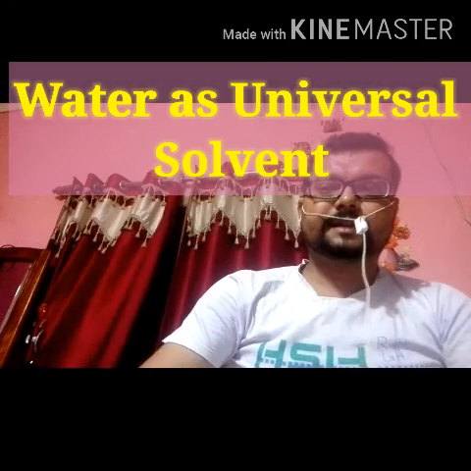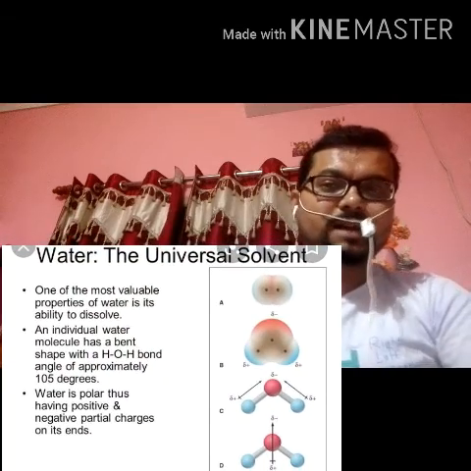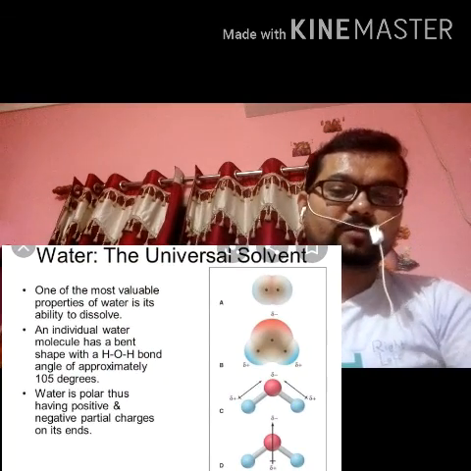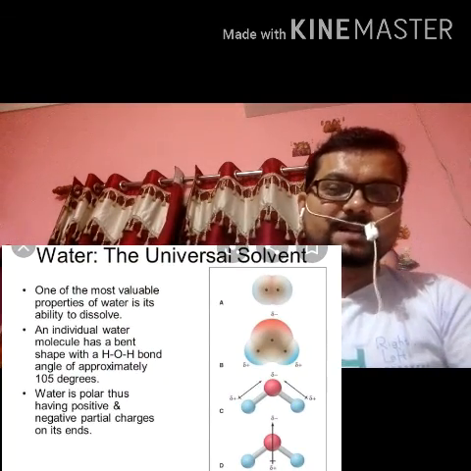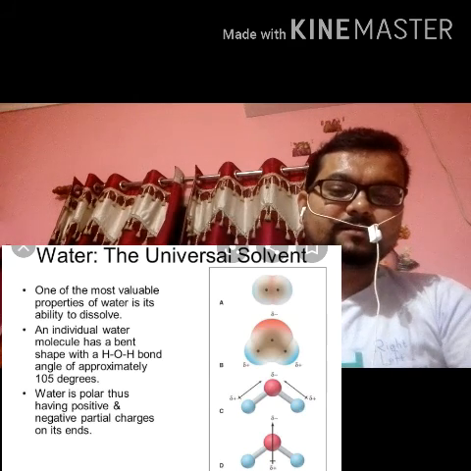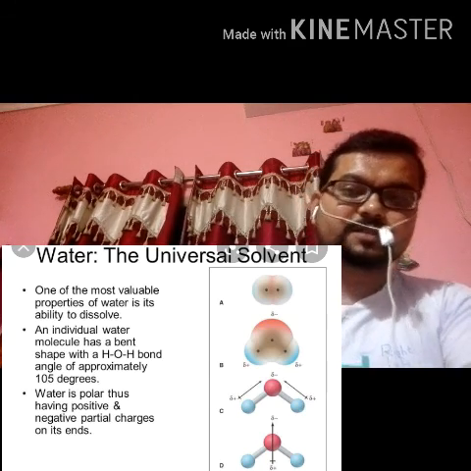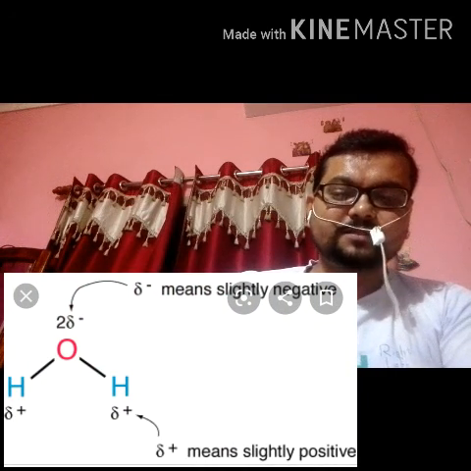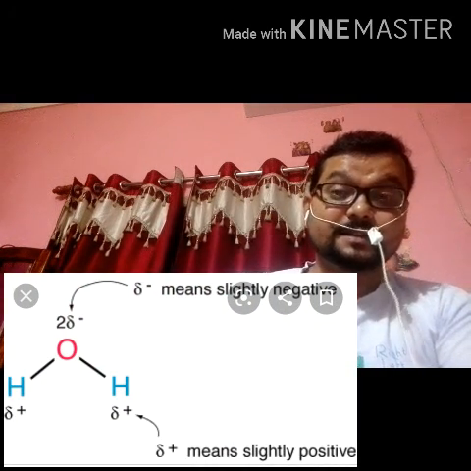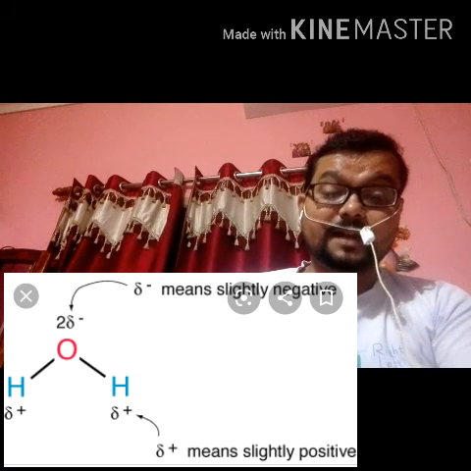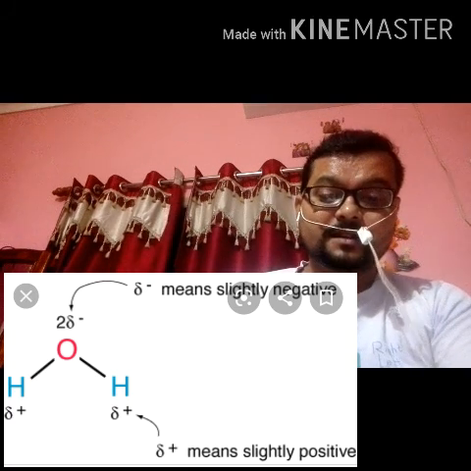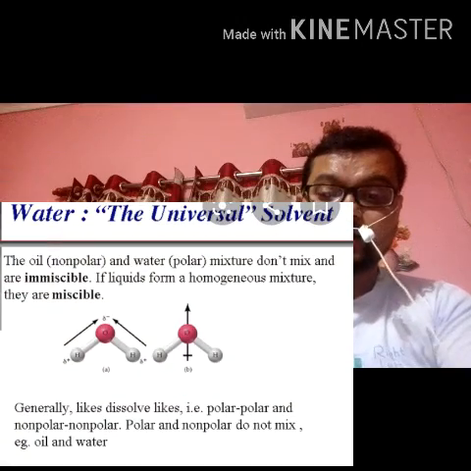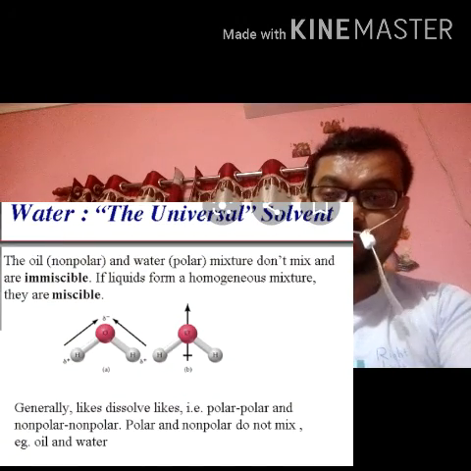So in class 9 chemistry, we will start with water as a universal solvent. First, if we see why water is actually considered a universal solvent: one of the most important properties of water is that it can dissolve a large number of substances. Water can dissolve both ionic as well as polar covalent compounds.